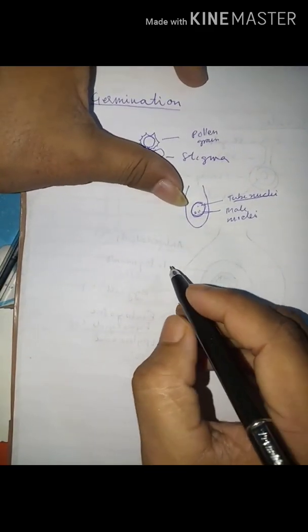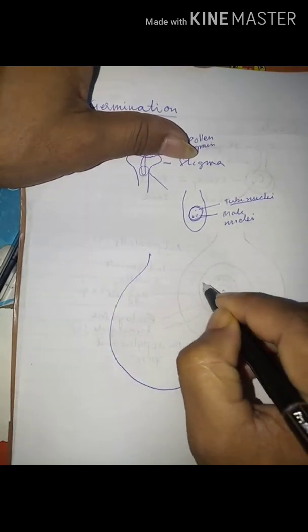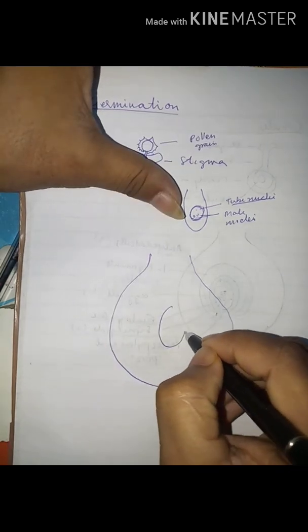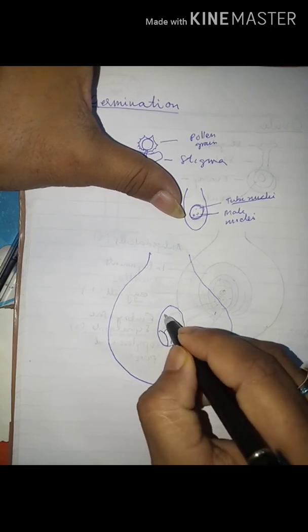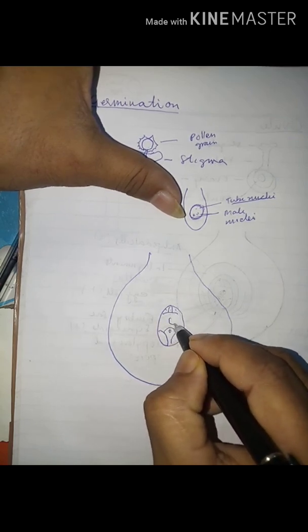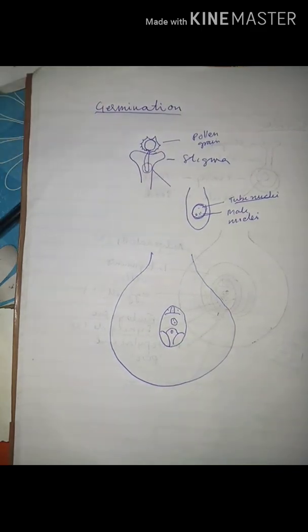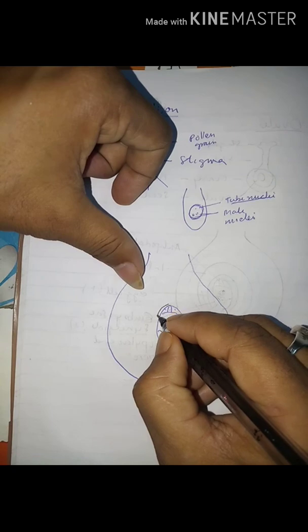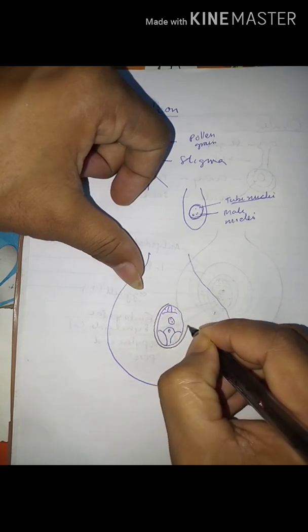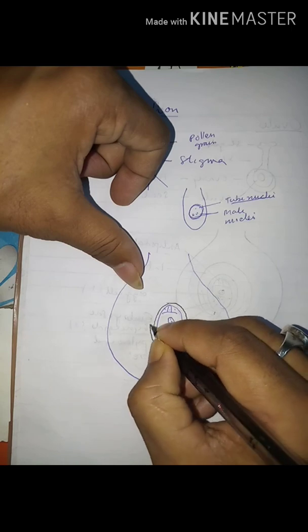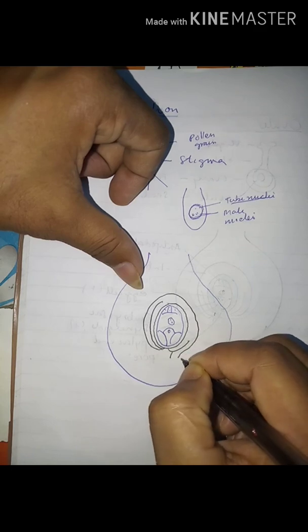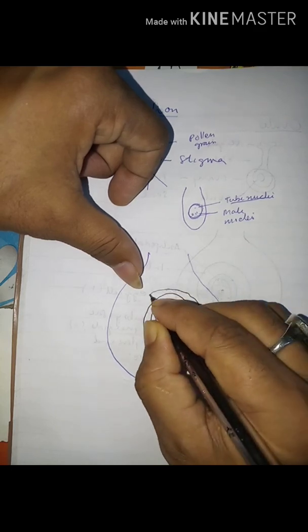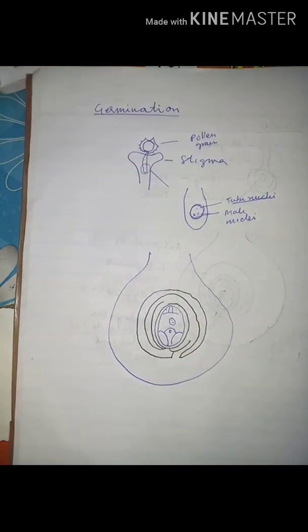Now what is fertilization? This is the embryo sac: 2 synergids, 1 egg cell, 3 antipodal cells, and 1 central cell containing 2 nuclei. This is the nucellus around the embryo sac containing a mass of food-laden cells, and the integuments. This is the placenta attached to the wall of the ovarian cavity.